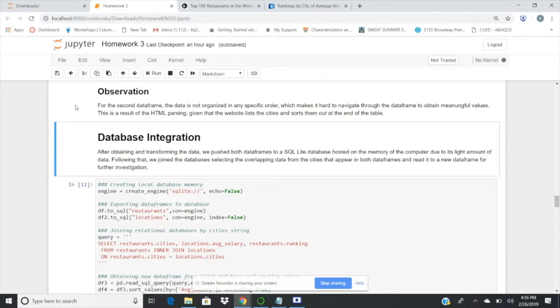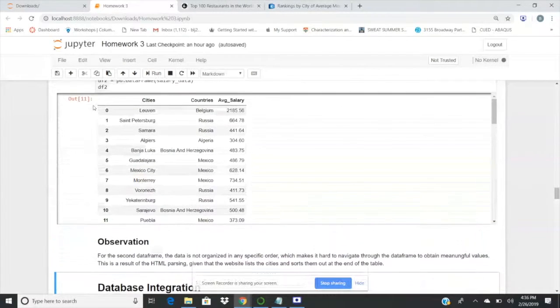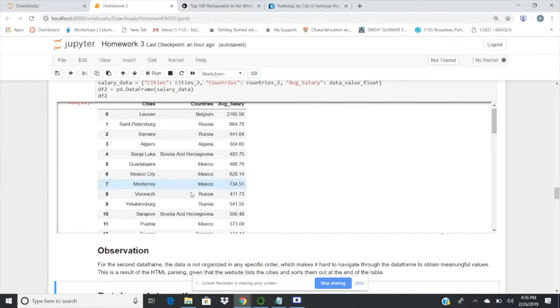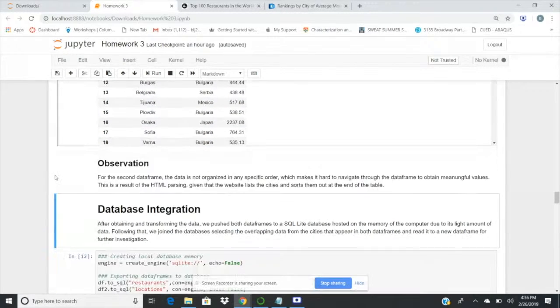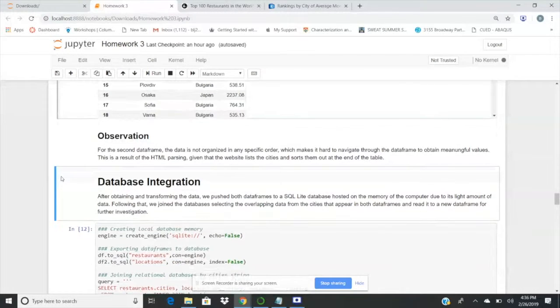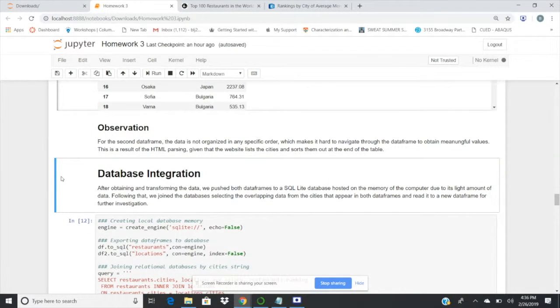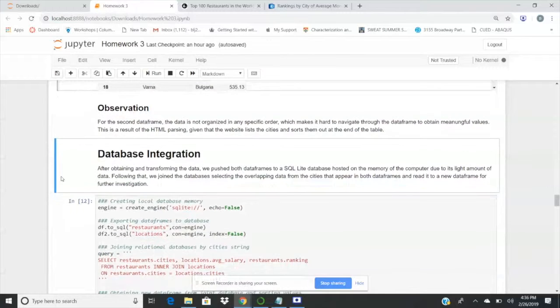All right, now that we have our two data frames, we kept going to the database integration. One quick observation is that the second data frame, composed of the cities, the countries, and the average salary, has no specific organization. As you can see, the values fluctuate, because the HTML parsing on the website had the same sort of randomized organization, and that's what we're going to address in the next few cells.